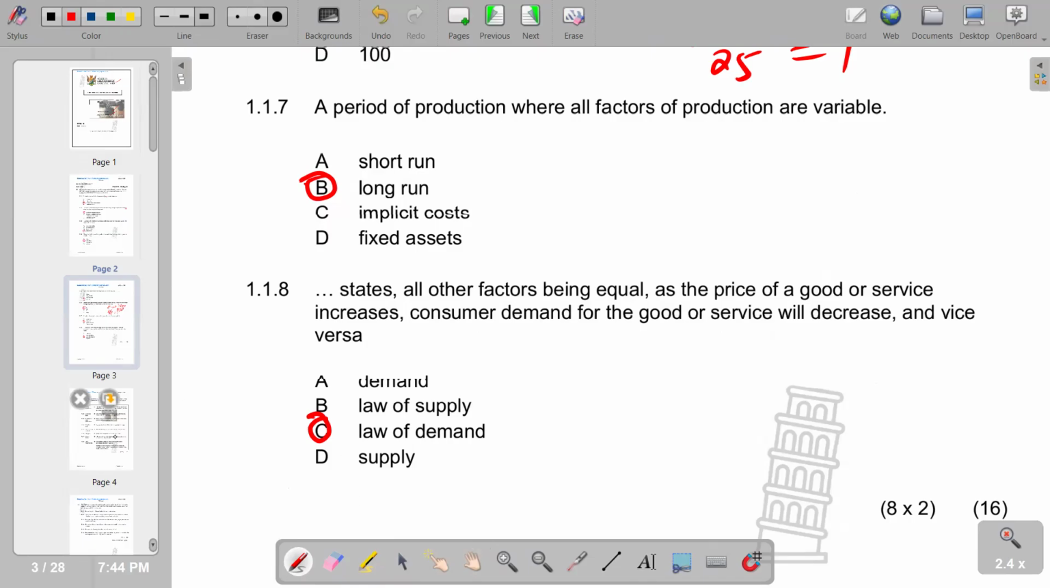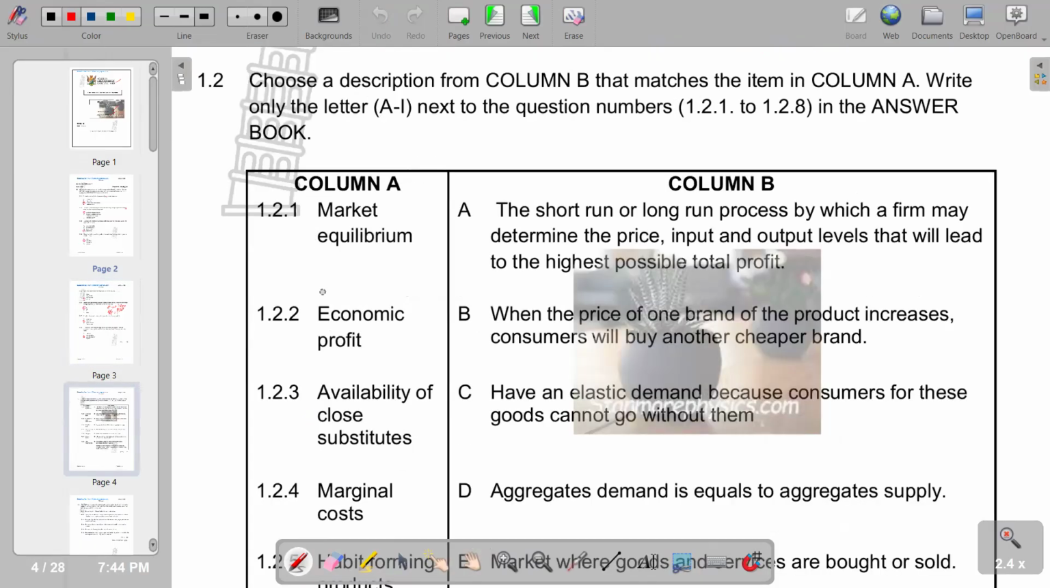Then we go to the next part, which is now on the matching items. So we have got market equilibrium as the first term. So we check in terms of the explanations that we have in column B, which one matches market equilibrium, and that's where we've got aggregate demand equal to aggregate supply, or demand equal to supply. The point of intersection of the two curves. So we have D, 1.2.1.